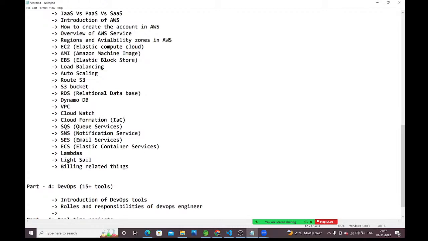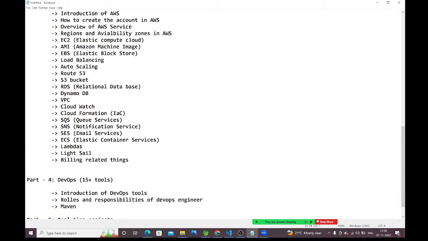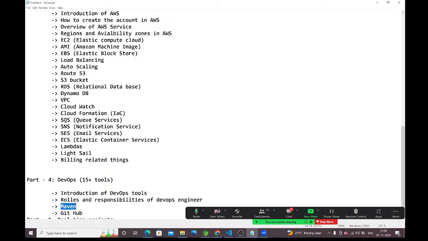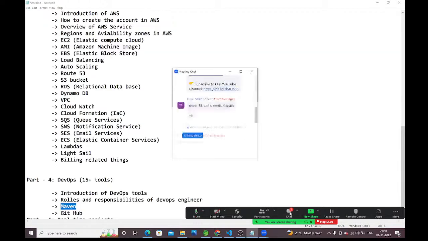So next here I will talk about Maven. Maven is a build tool. By using Maven, what we will do? So next we will talk about GitHub. GitHub is a remote repository. Developers will store the code into the remote repositories. As DevOps engineers, we need to take the code from this remote repository. We need to build that code by using Maven. We need to package that code by using Maven, and we need to deploy that application into the servers.